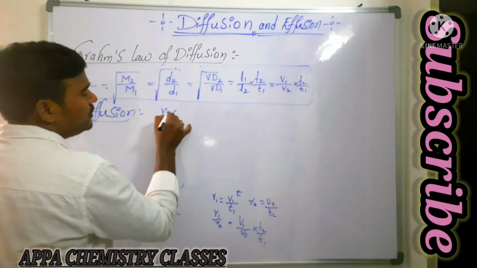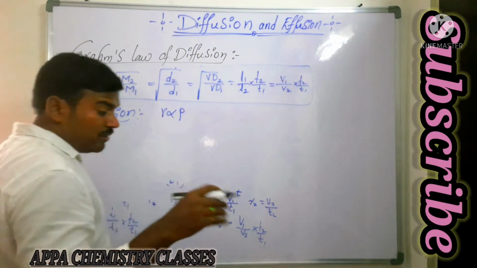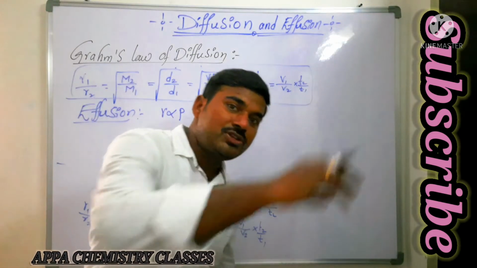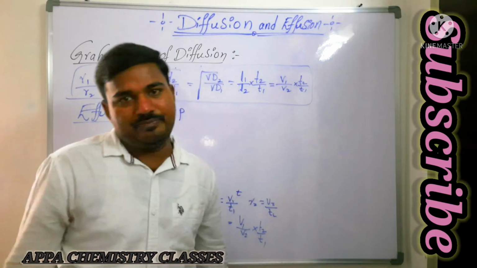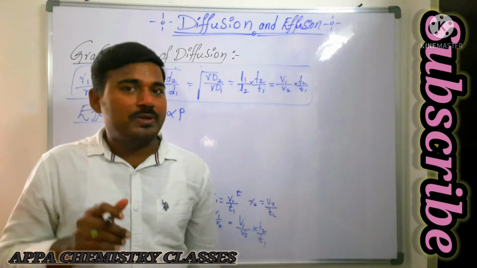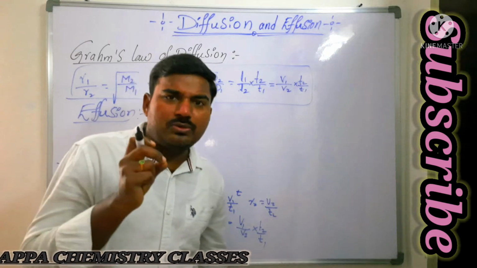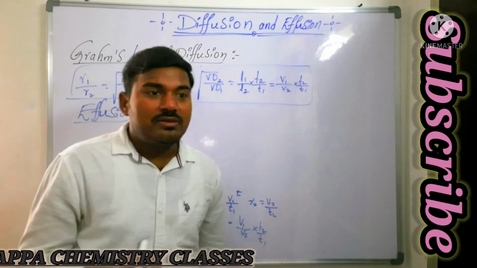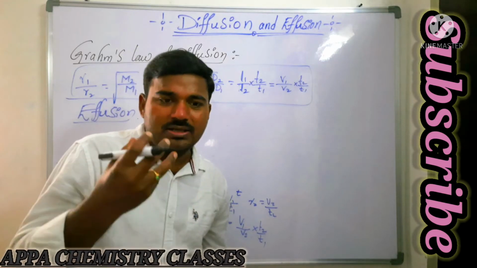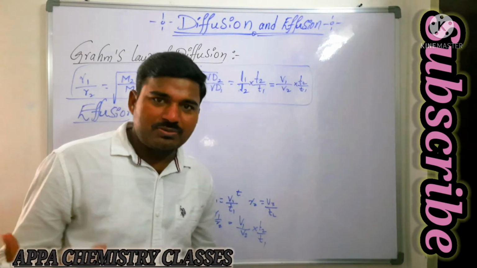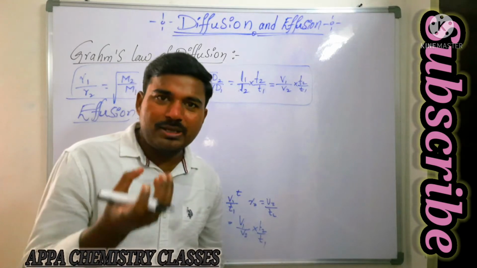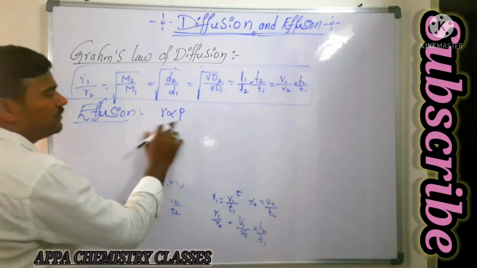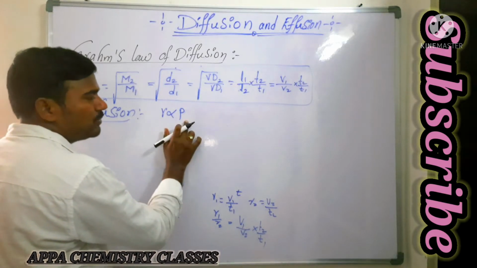Now that rate of effusion is directly proportional to pressure. If the gas containing pressure is very high, that gas will come from high pressure to low pressure very fast. If the gas is at low pressure, then the gas will come through that capillary slowly. Say for example our cylinder, when it is completely filled, we get a high flame. When the gas in the cylinder is going to end, then what happens? We get it slowly. Is it or not? That is, rate of diffusion of a gas is directly proportional to pressure.